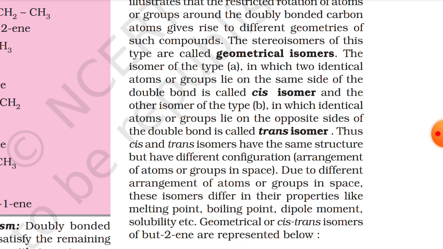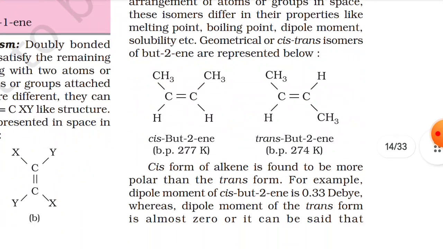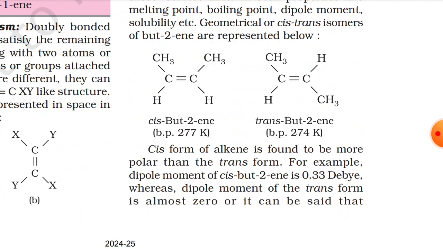Geometrical or cis-trans isomers of but-2-ene are represented below. So you can see the diagram of cis-but-2-ene and trans-but-2-ene. The boiling point is slightly different and higher in the case of cis-but-2-ene. The cis form of alkene is found to be more polar than the trans form. For example, the dipole moment of cis-but-2-ene is 0.33 D, whereas the dipole moment of the trans form is almost 0.